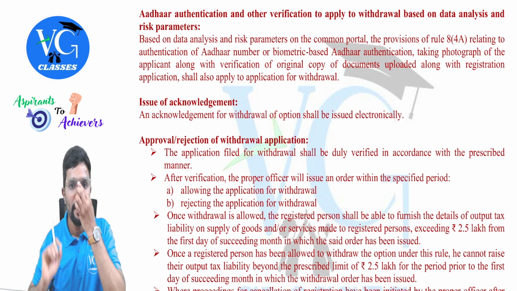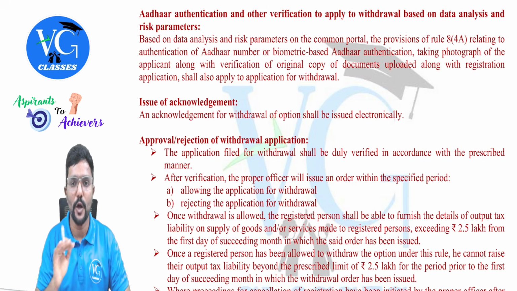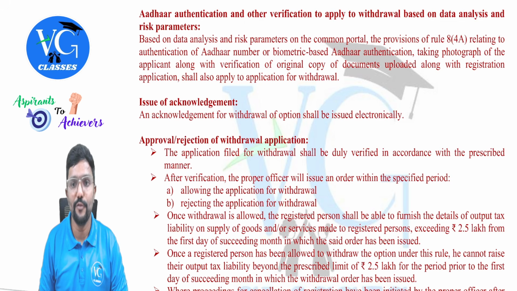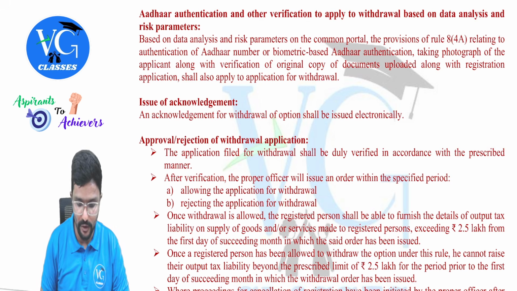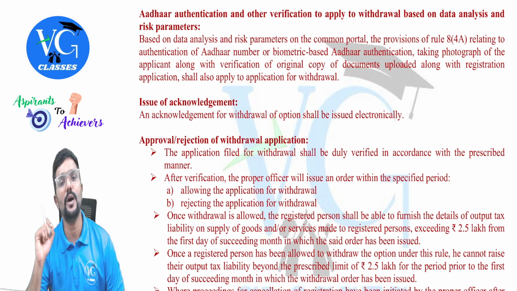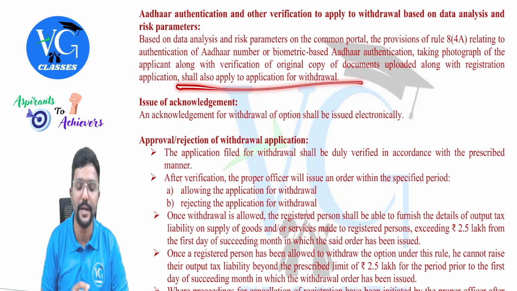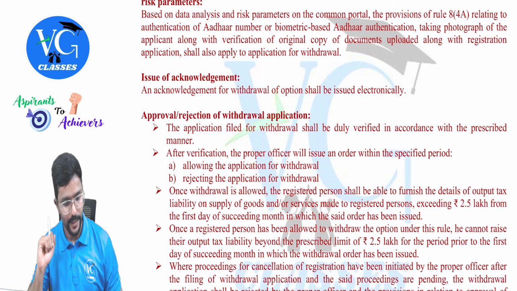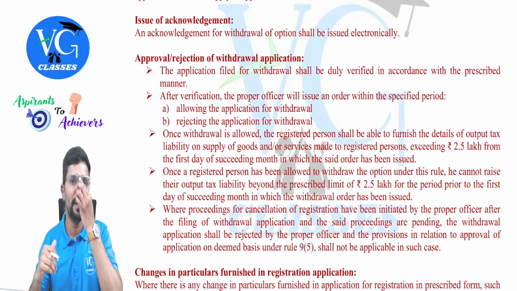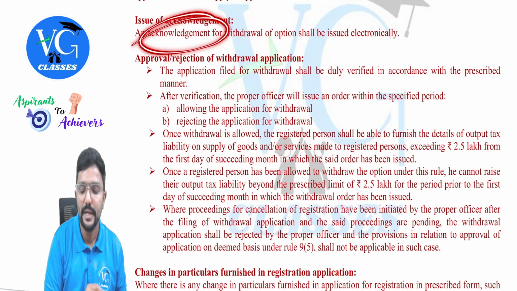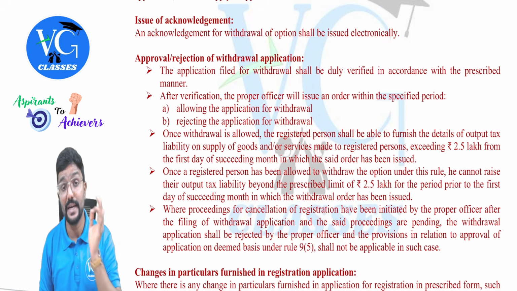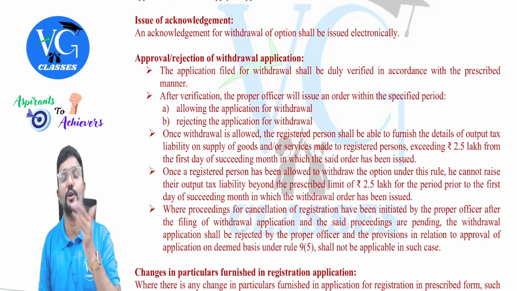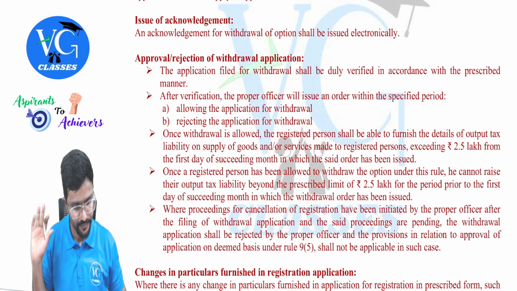So what is it? Based on the data analysis and risk parameters on the common portal, the provisions of Rule 8.4A relating to authentication of Aadhaar number or biometric-based Aadhaar authentication, taking photograph of the applicant along with verification of original copy of documents uploaded along with the registration application, shall also apply to the application for withdrawal from this option. Okay. And once the application for withdrawal is made, an acknowledgement will be issued electronically, guys. This is not the grant of withdrawal. It is just an acknowledgement telling, yes, we have received your request.